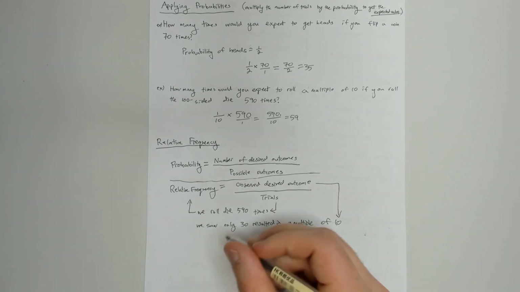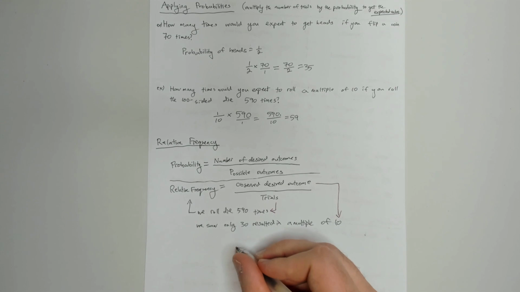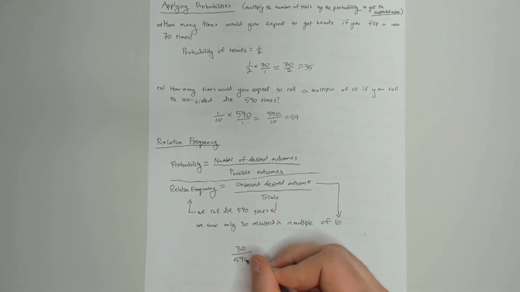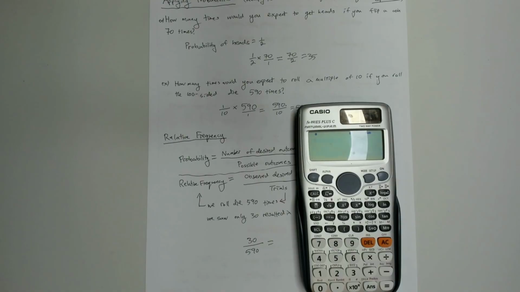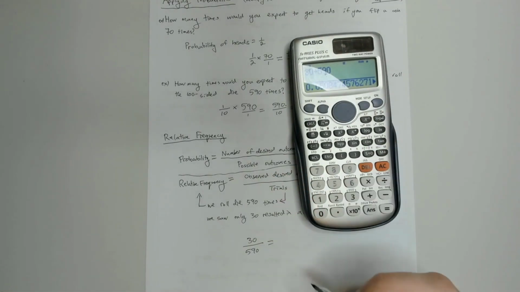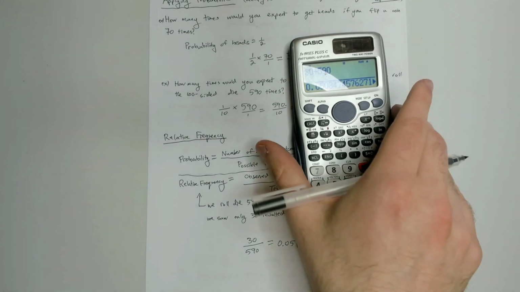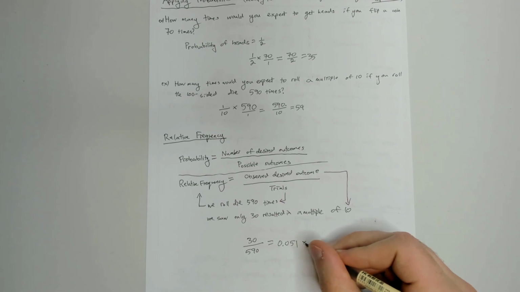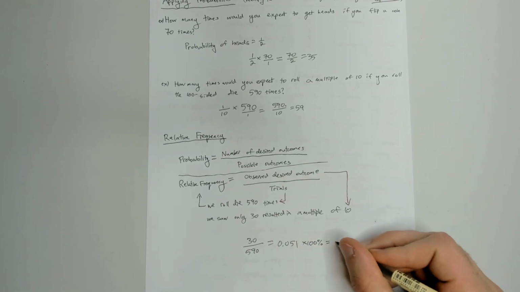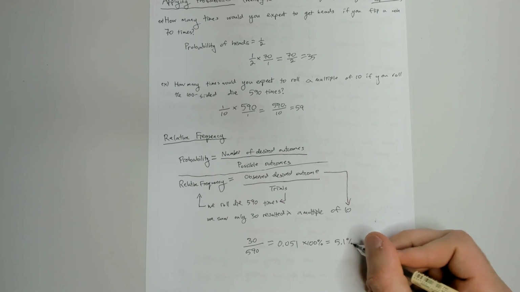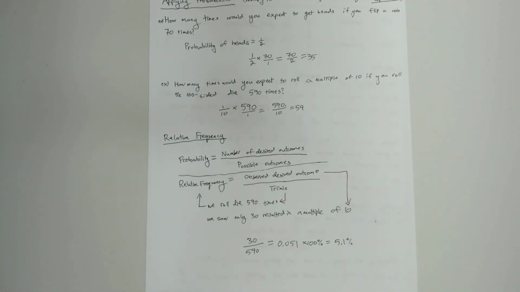So that means our relative frequency in this situation would be 30 out of 590, which if we put that into our calculator, we get 0.051. I'm just going to round it to a few decimals there. So we could convert this into a percent, multiplying by 100%, which would give us 5.1%. So that's fairly different than the 10% that we expected the probability to be. So does that mean the probability is wrong? No, what it means is that the probability is like an ideal amount. It's the amount that we would expect to happen, but it's not necessarily the amount we get in reality.